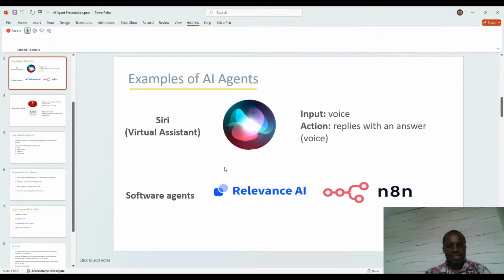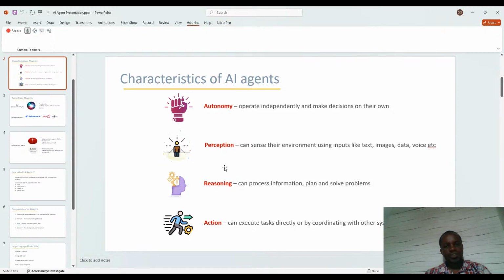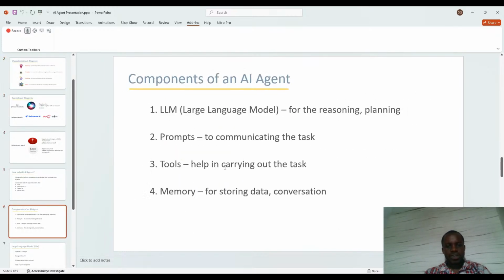Like for instance, we looked at the characteristics of an AI agent: autonomy, perception, reasoning, and action. Very important. Now looking at the components of an AI agent, when you are building your own, make sure these four things are inside, whether directly or indirectly, because some of these non-code AI agent builders take care of the memory for you.